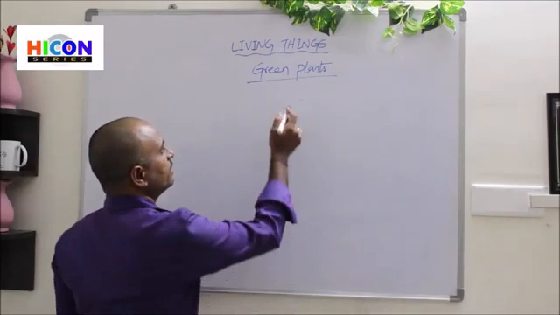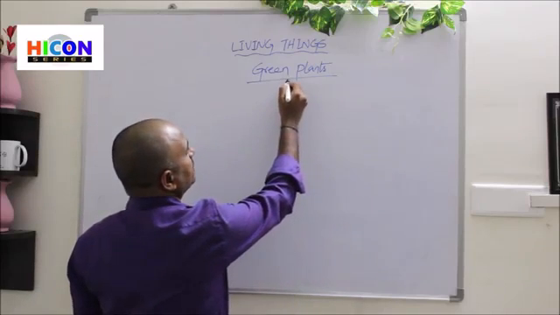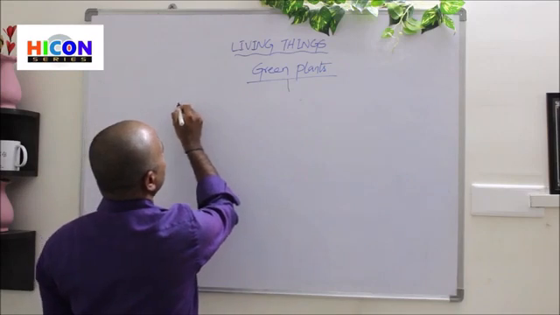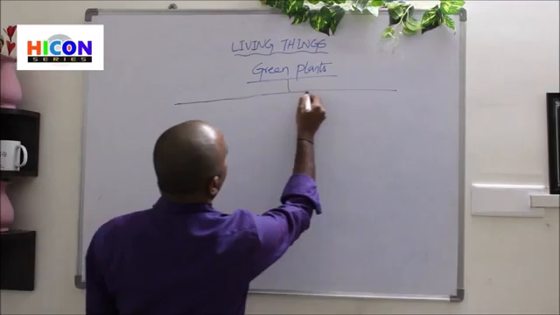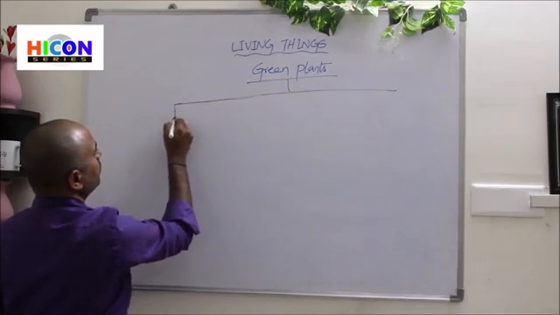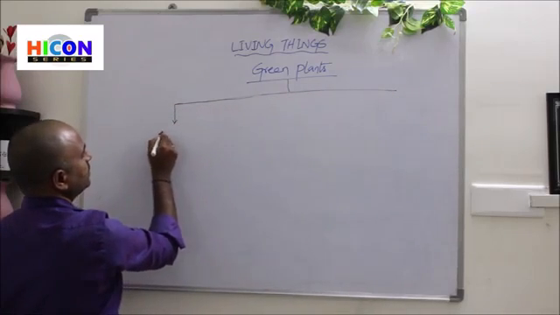So let us see the plants. The plants are divided into three types. So first of all, the plants are divided into three types, and the first one is terrestrial plants.